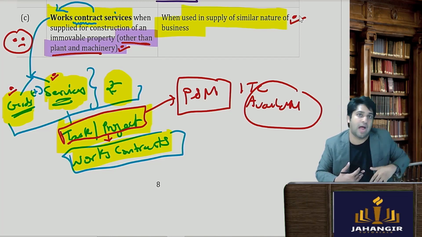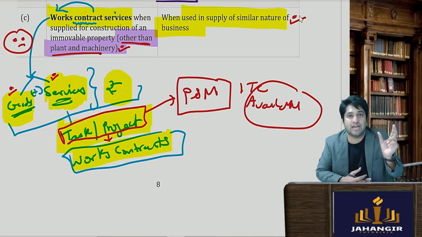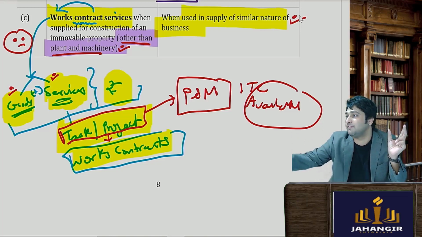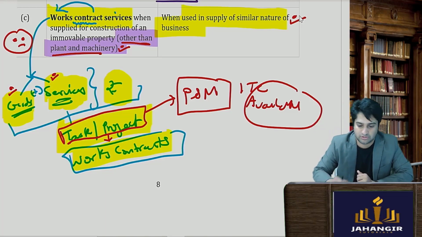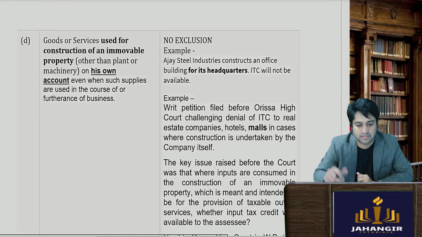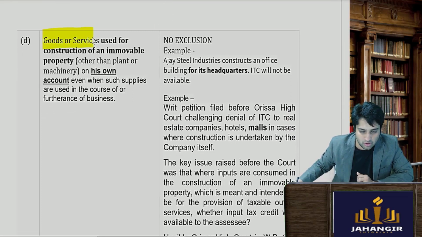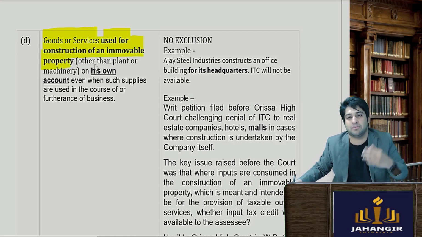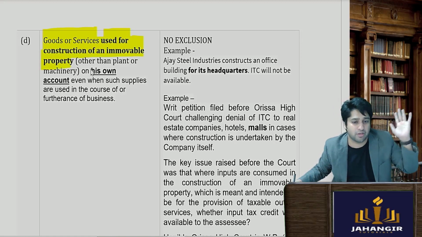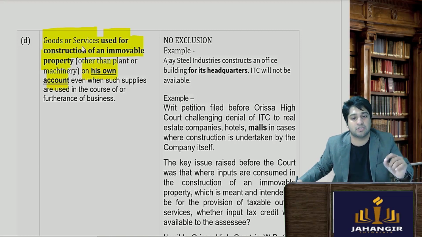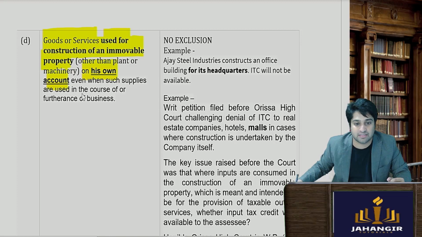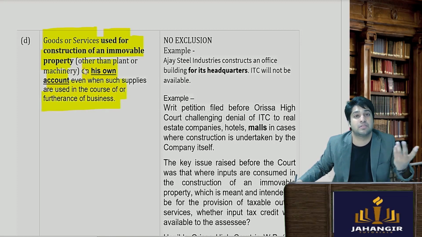So when I procure, I pay GST, so I have input tax. And second, when I give works contract services, I will collect GST. So ITC is allowed with respect to such things. Next, if the goods or services are used for construction of an immovable property other than plant and machinery, I told you plant and machinery is always allowed. So goods or services used for construction of immovable property on his own account, even when the supplies are used in the course or furtherance of business.